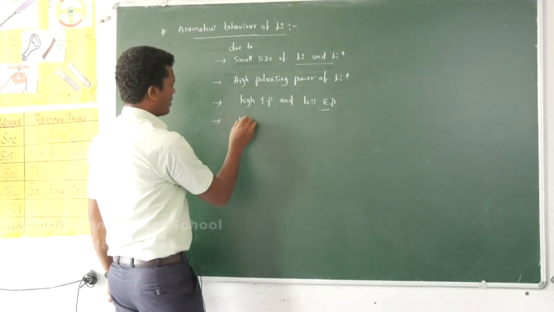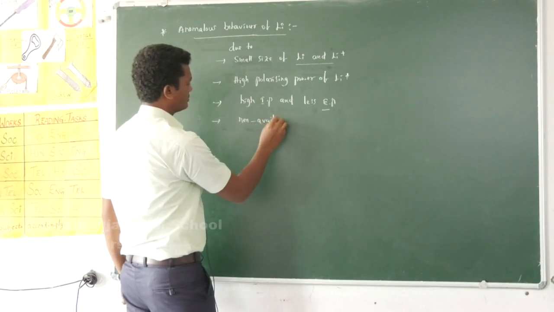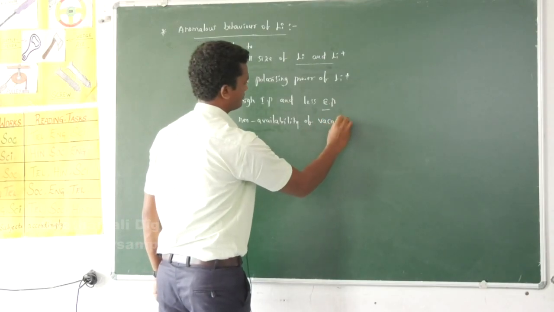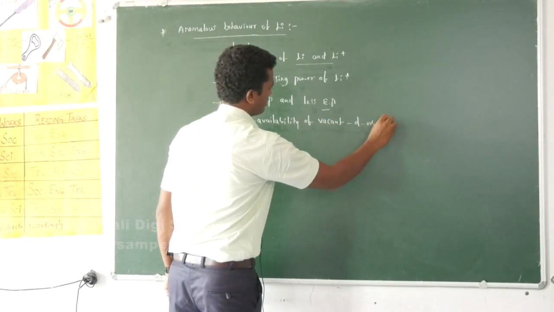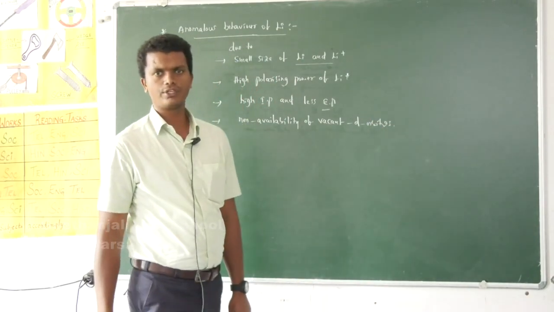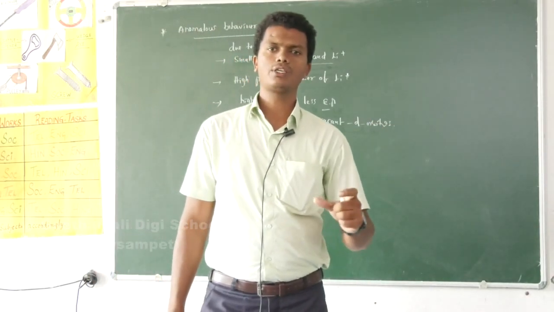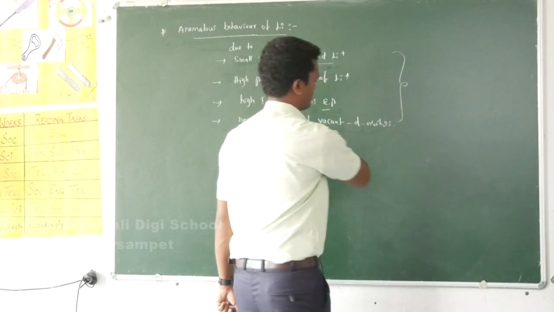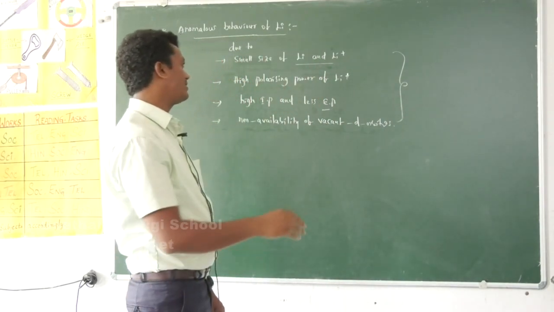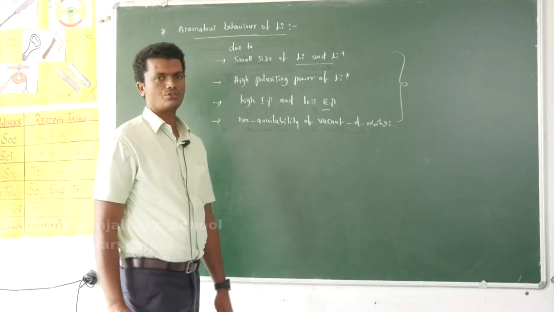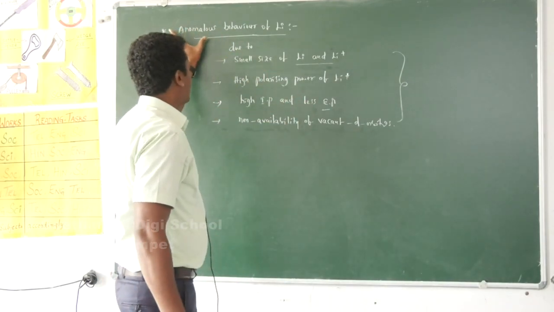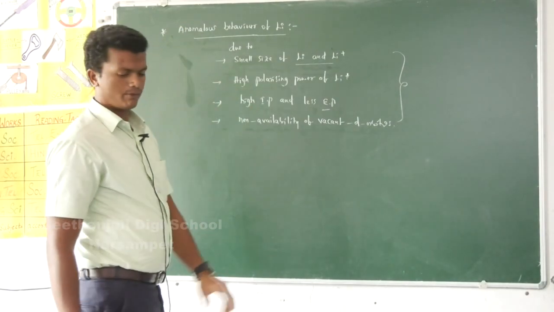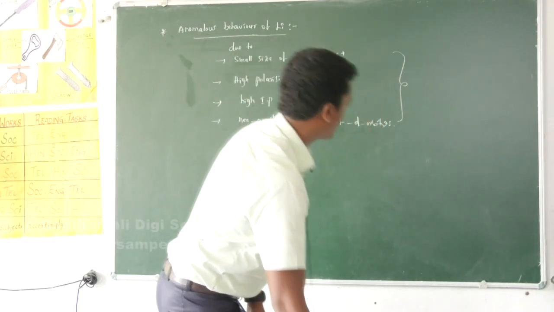Next, non-availability of vacant d orbitals. D orbitals are not available in the last shell of lithium. Due to that reason, lithium shows different properties. By following these reasons, lithium exhibits some different properties from the rest of the elements. Those different properties are called anomalous or abnormal properties. So what are the properties? One by one we have to discuss now.